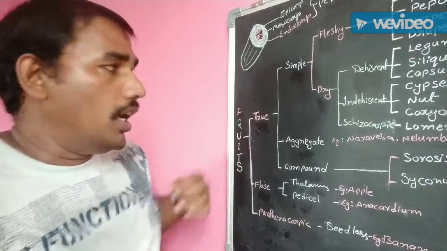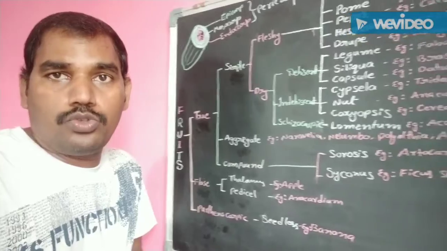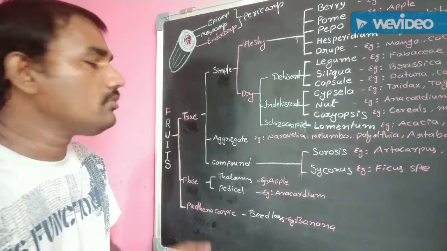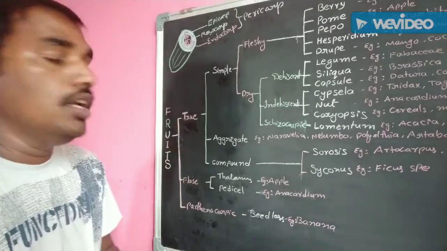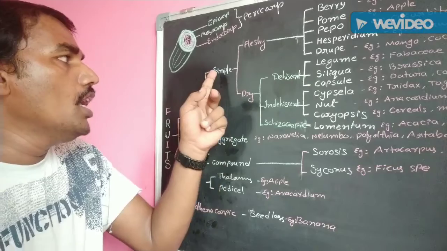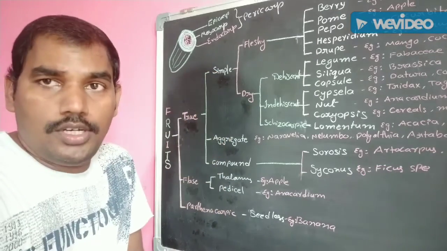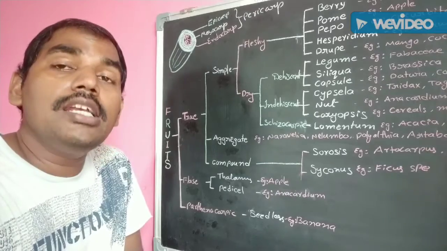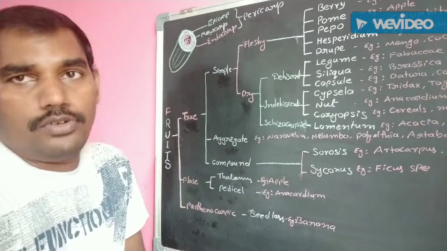Okay. Let us discuss in detail the true fruits. True fruits means what? Fertilized ovary is converted into fruit. These true fruits are again categorized into three. What are they? Simple fruit, aggregative fruit and compound or compositive or multiple fruit. The first one is simple fruit.